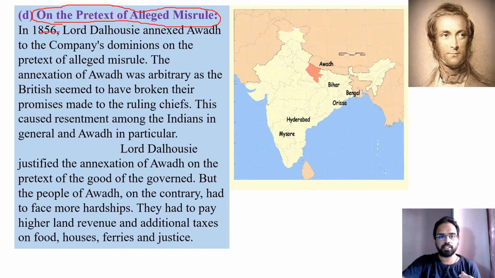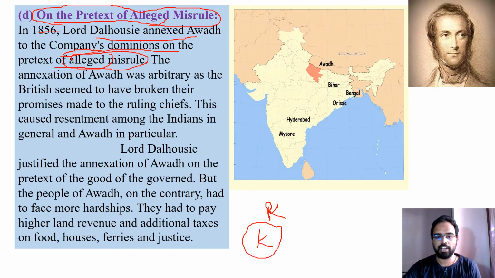So in 1856, Lord Dalhousie annexed Awadh to the Company's dominions on the pretext of allied misrule. See, before understanding what happened, why this misrule and what is allied misrule, the Britishers tried to make allegations about the ruling of the Indian princely states. Suppose there is a kingdom, and what the British are saying, especially according to Lord Dalhousie, is that this kingdom is misruled.